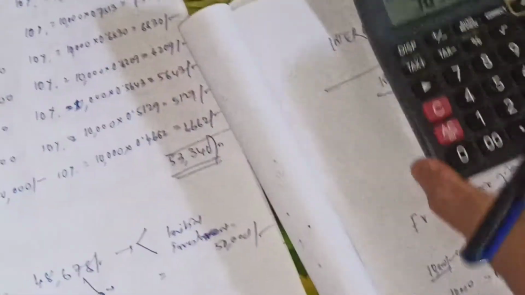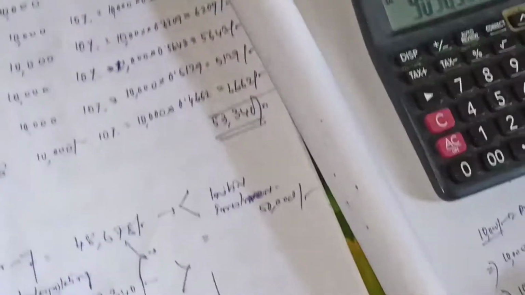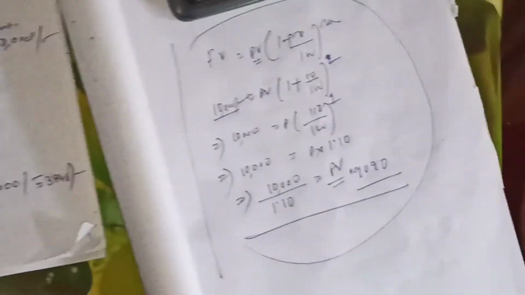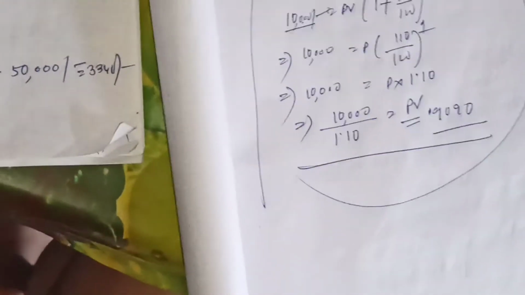What is the factor? The factor is 0.9090. So this is the calculation of present value in terms of future value with the discount factor.